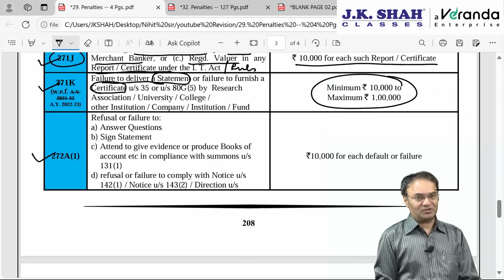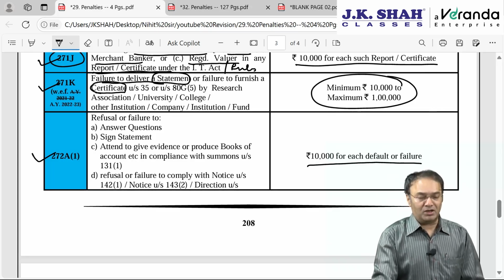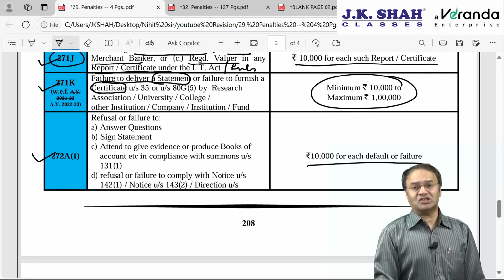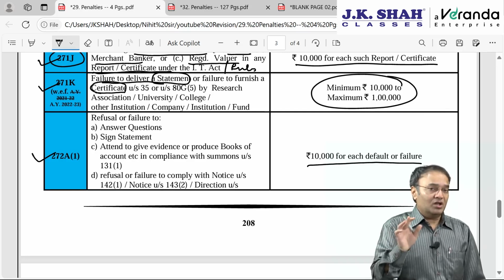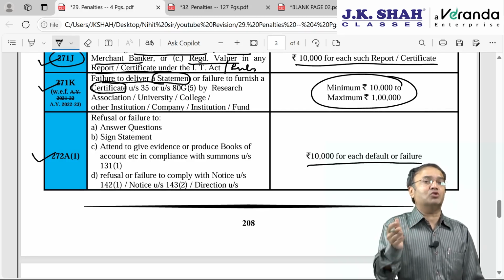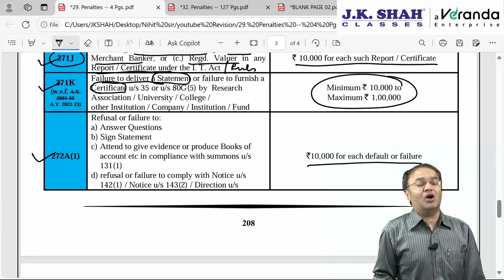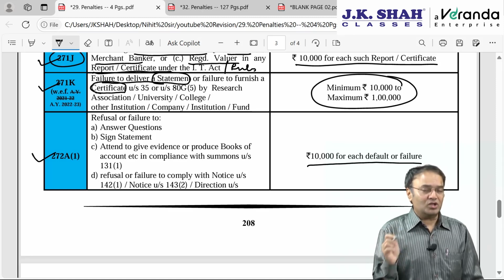Okay, next is 272A subsection 1. This covers a 10,000 rupee penalty with regards to summons under section 131(1). If you recollect, prior to the search and seizure chapter we had discussed a chapter called income tax authorities and their powers. In section 131, the AO will not come to you, the AO will call you, you come there along with certain documents and books of account, and he can take your statement on oath. Whatever questions he asks, you have to answer on oath, then your signature will be taken that this is the statement made by you.